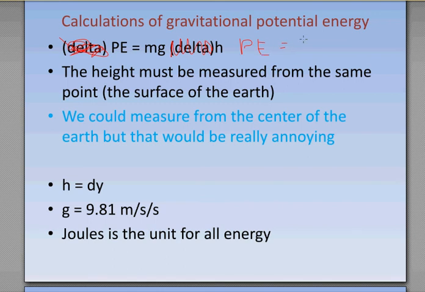PE equals mgh. They're both, guys, they're both correct. There's not really any difference between the two. But a lot of times the book likes to say delta PE equals mg delta h. You can use that, and I would say very cool if you did. Or you can just use PE equals mgh.